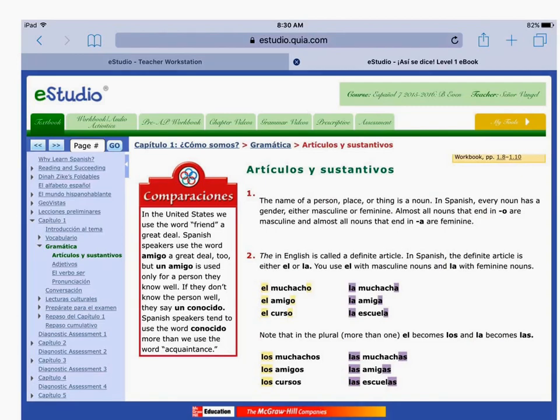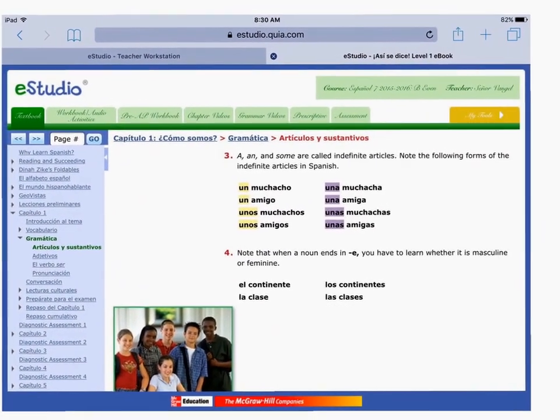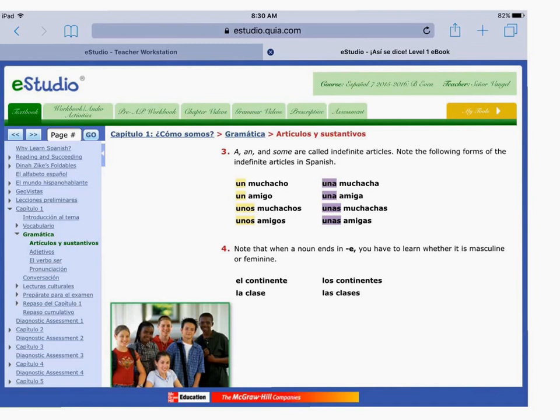Now, if you scroll down, and I'm shifting over because these are just screenshots, but if you scroll down in the book, you see point number 3 and 4. A, an, and some are called indefinite articles, so that's when you're trying to say a boy or some boys, right?